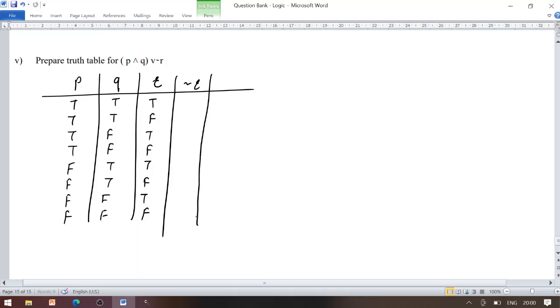So firstly find the negation R. T becomes F, F becomes T. So we have F, T, F, T, F, T, F, T as the entries under negation R.